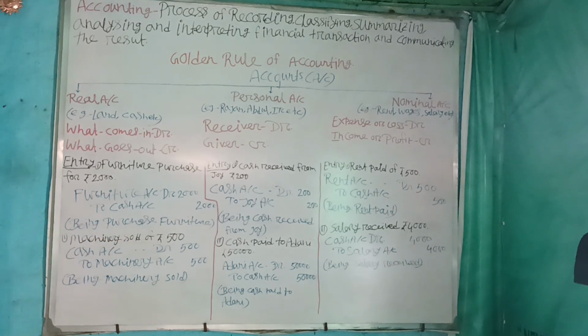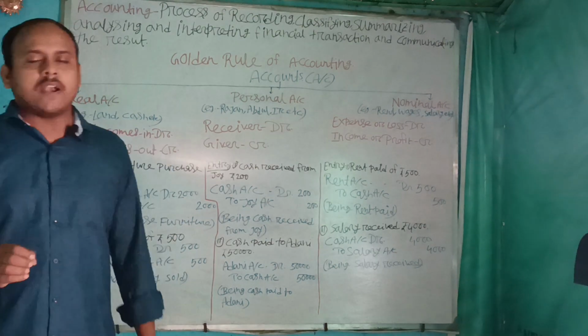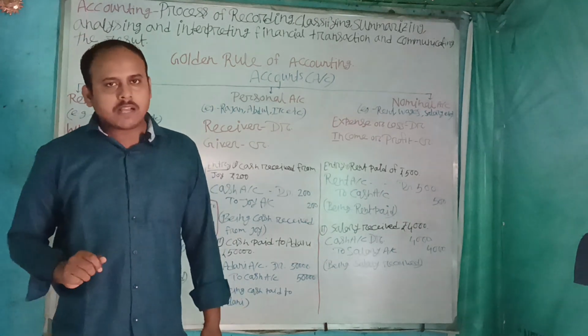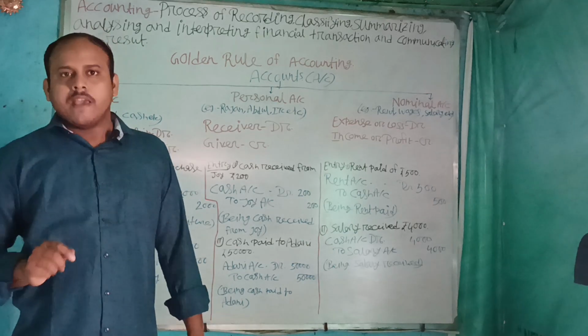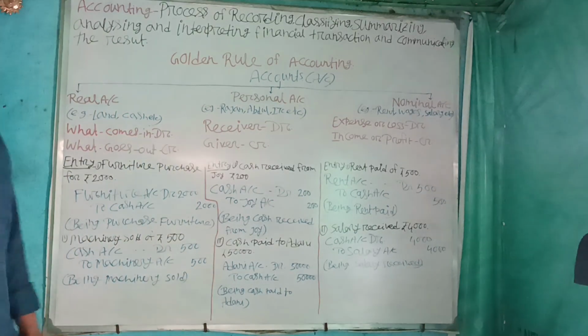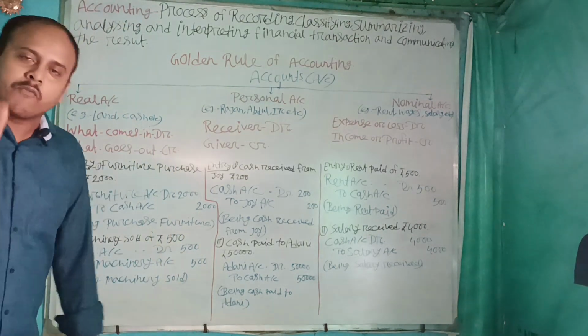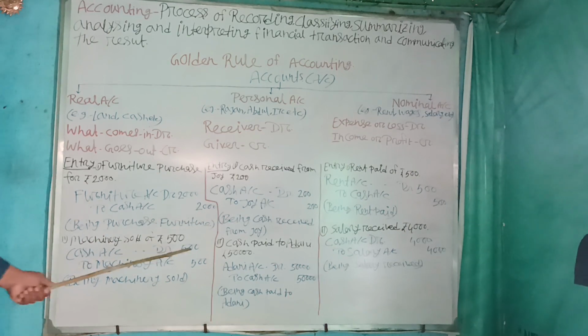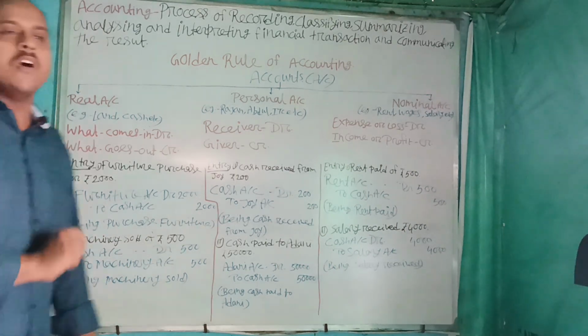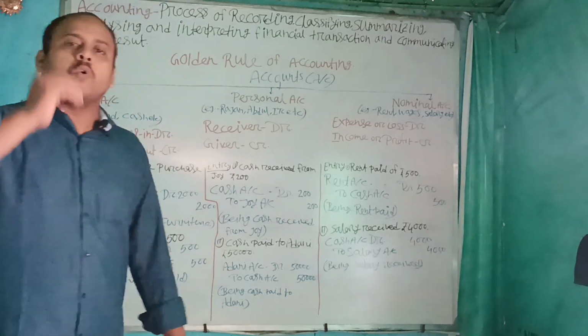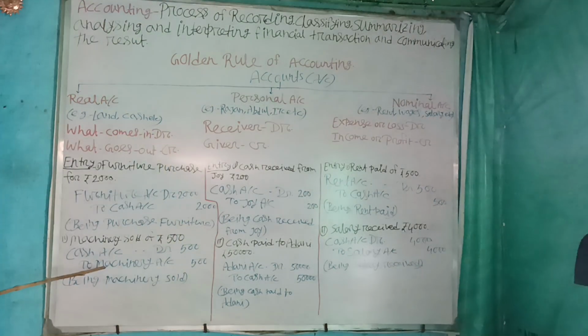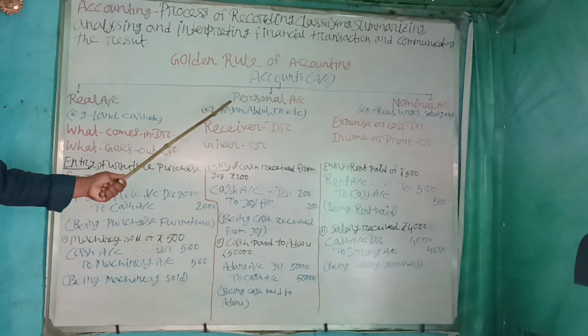Okay, take another example. Machinery sold for rupees 5000. Here we try to identify two accounts. First, machinery account. Second, cash account. Here we sold machinery, so cash comes in, because if you sell machinery, cash comes. For that reason, cash account will be debited 5000, and as you sold your machinery, machinery goes out. For that reason, machinery account will be credited 5000. Narration: being machinery sold.